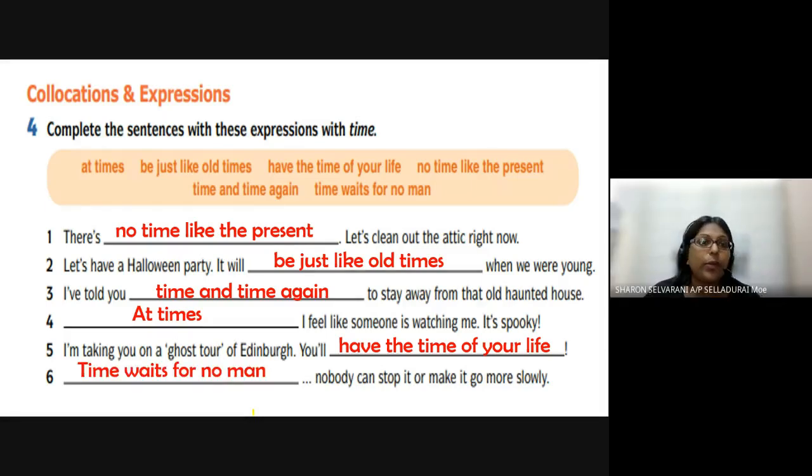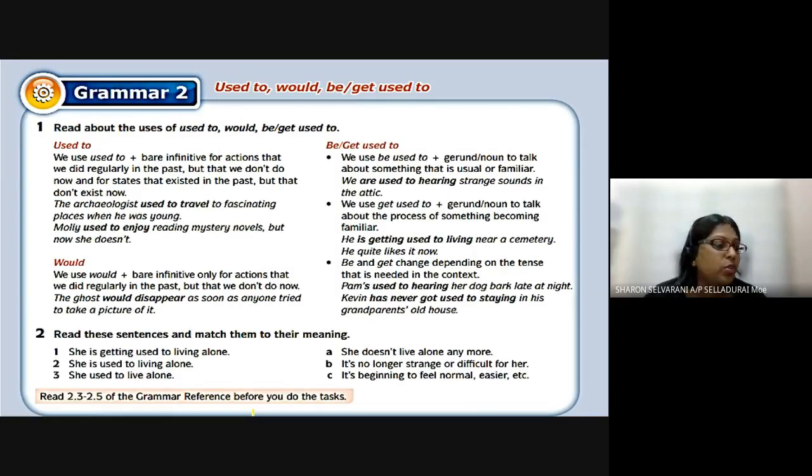Okay, now let's look at the next section, which is where we're going to use used to, would, be, or get used to. Read about the uses of used to, would, be used to, and get used to. Now, used to: we use used to plus the bare infinitive for actions that we did regularly in the past but that we don't do now, and for states that existed in the past but that don't exist now.